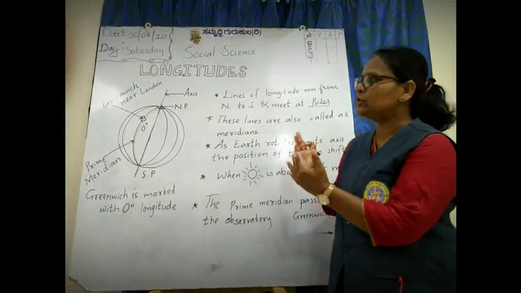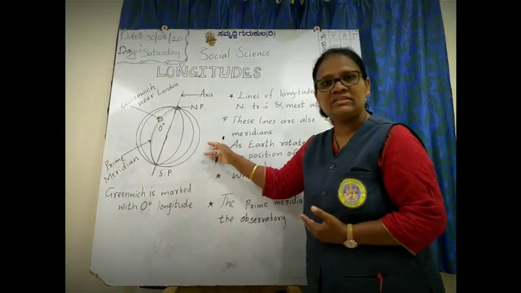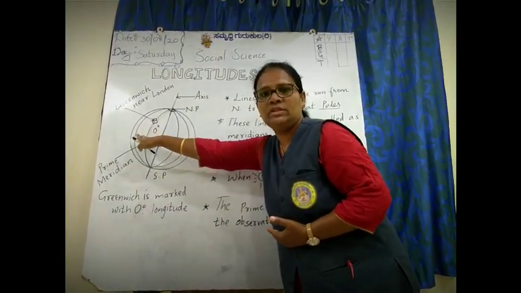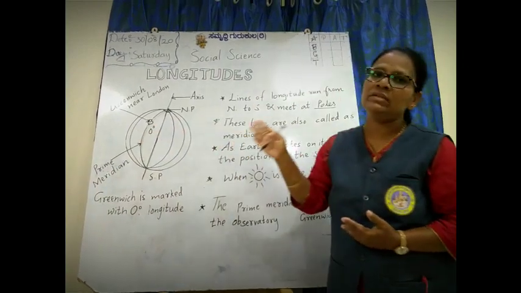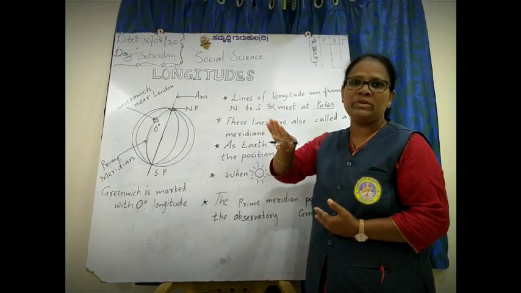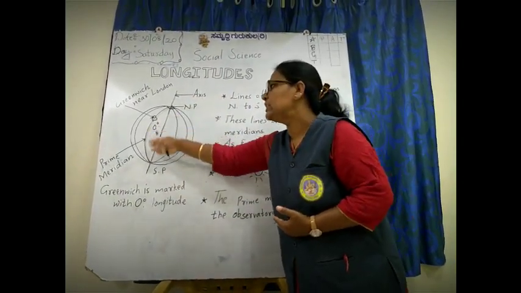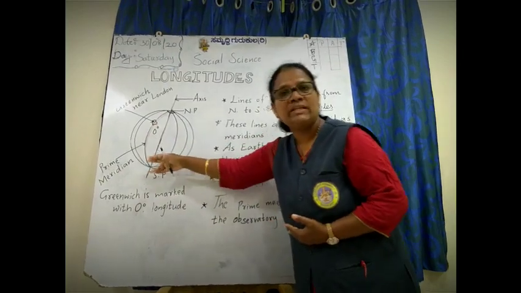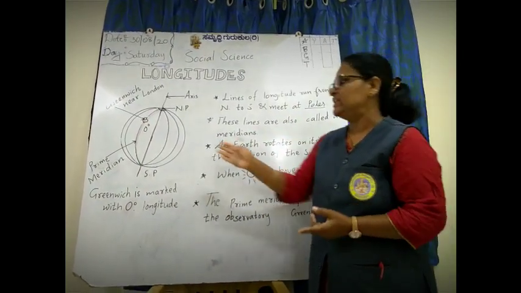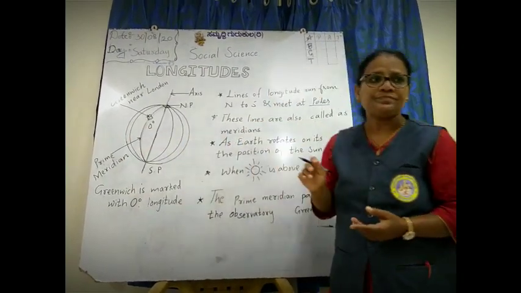The part near the east is called the eastern hemisphere and the part near the west is called the western hemisphere. Just as the equator divides the earth into northern and southern hemispheres, the prime meridian divides the earth into eastern and western hemispheres.